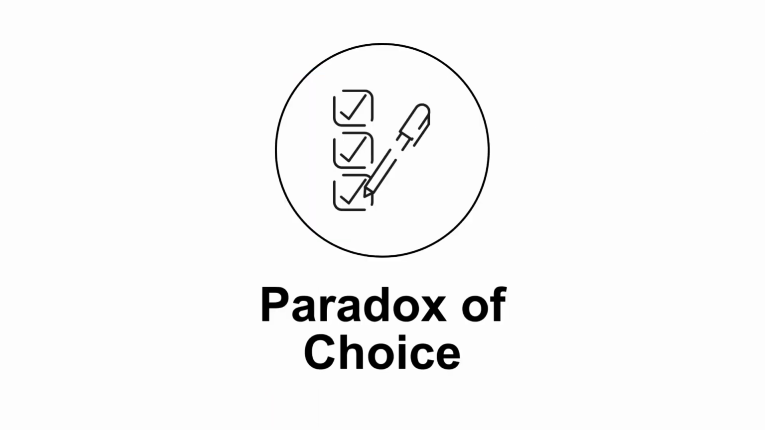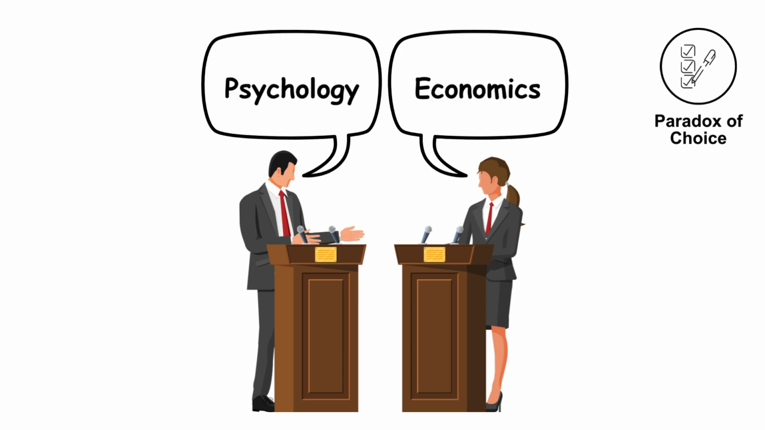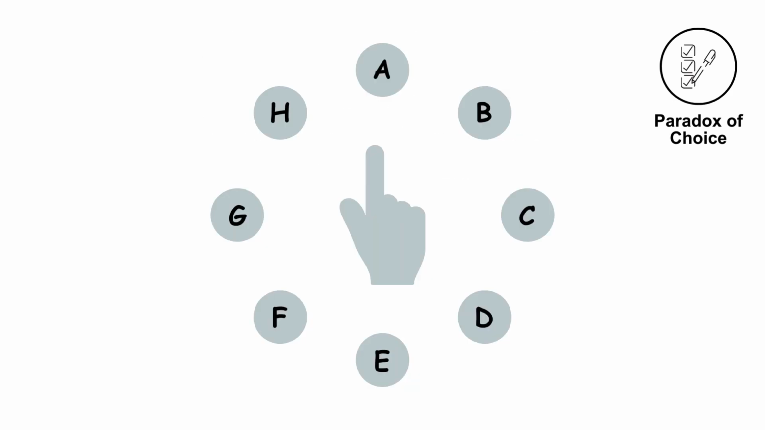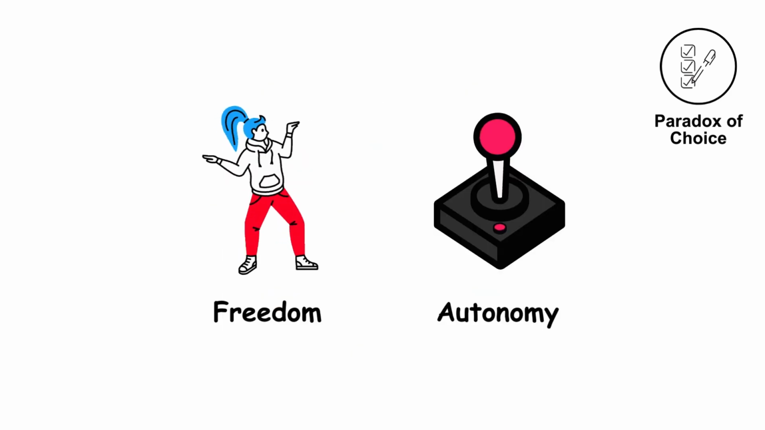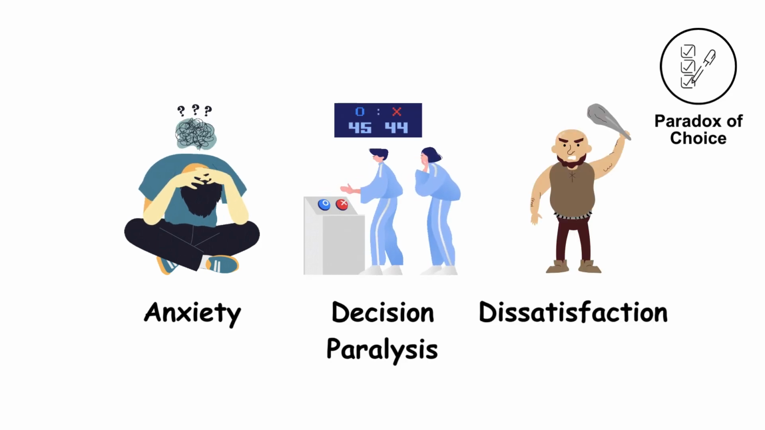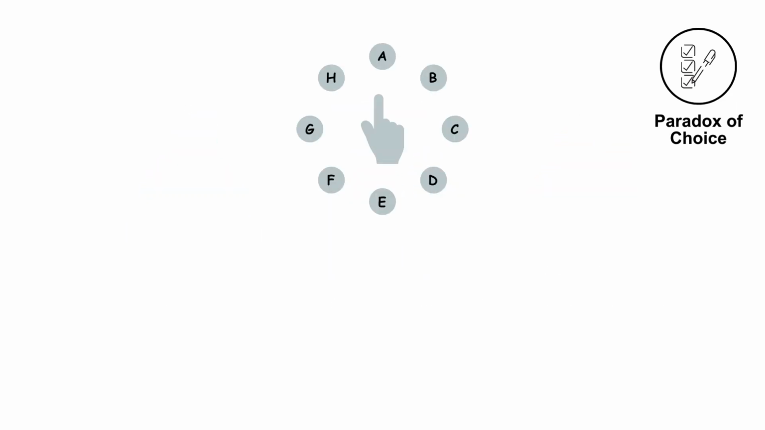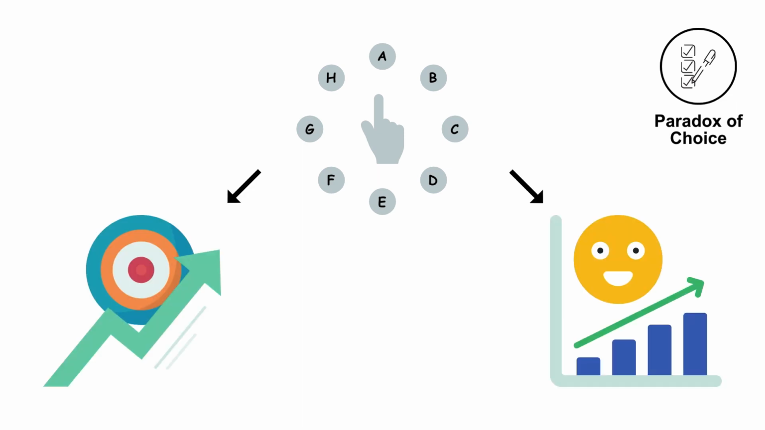The paradox of choice. This paradox, discussed in psychology and economics, suggests that while having more options theoretically allows for greater freedom and autonomy, it can also lead to anxiety, decision paralysis, and dissatisfaction. The paradox lies in the fact that more choices don't necessarily result in better outcomes or increased happiness.